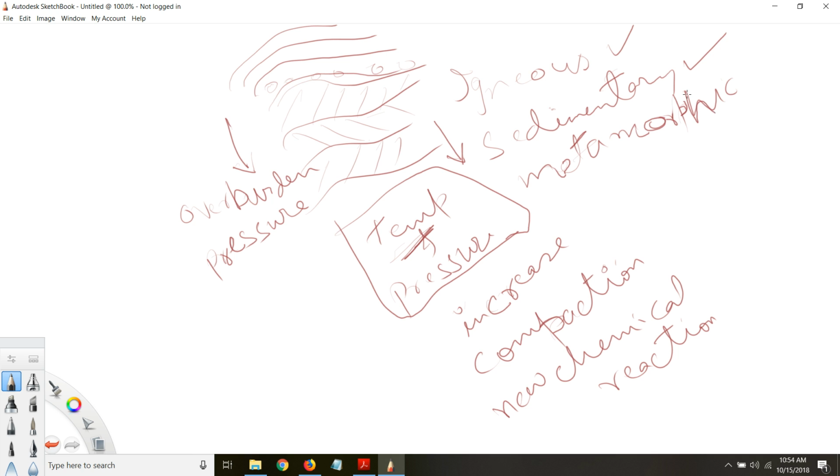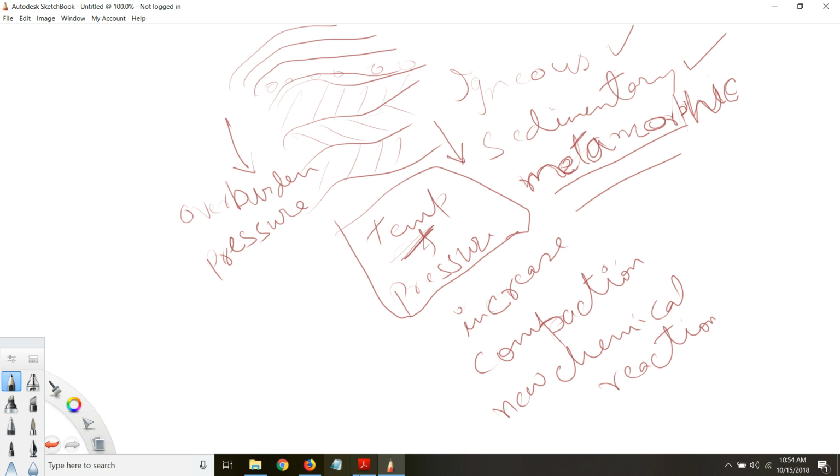So that is how this third type of rock is formed, called metamorphic. And metamorphic, as its name indicates, means change, metamorphism, due to the change in the original rock. After being exposed to higher temperature and pressure, it's now transformed into a new type of rock called metamorphic rock.